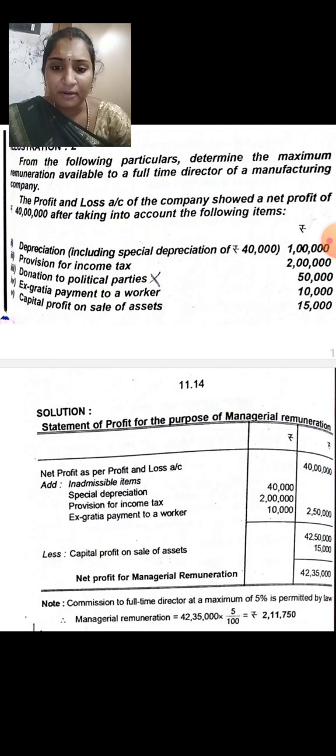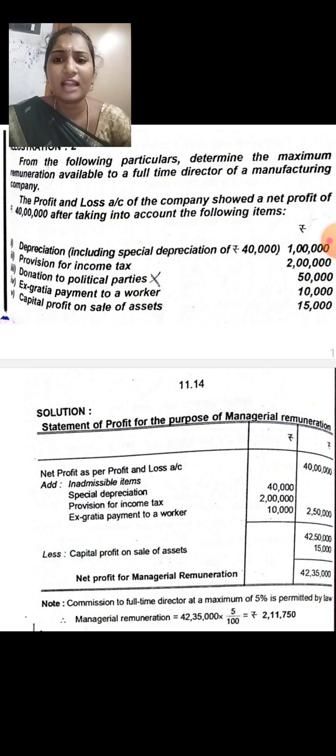Okay, how we are going to do this is, we are going to make a tabular column, starting with net profit as per profit and loss. Managerial remuneration calculation is done only through the profit of a company. So the first item we are going to take here is net profit as per profit and loss account, the value of 40 lakhs. Now here we are going to add inadmissible items.